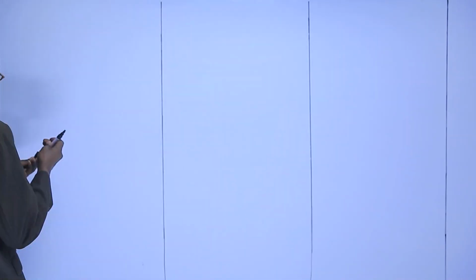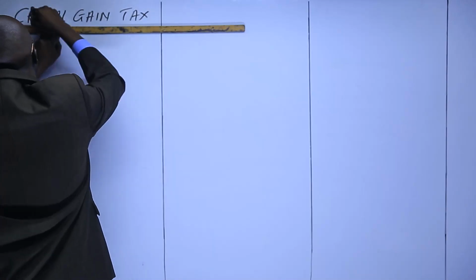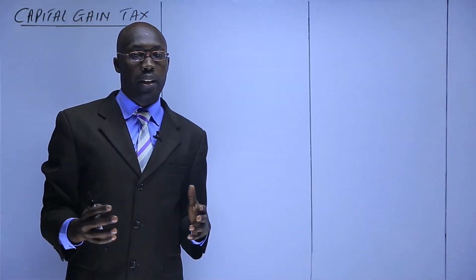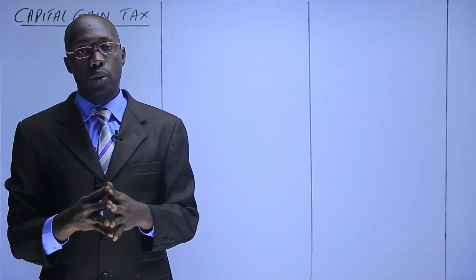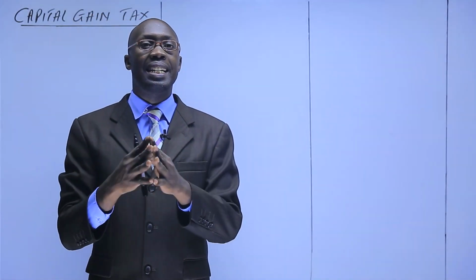Now we continue with today's lesson, where we want to do the capital gain tax. So we need to ask ourselves, what is this capital gain tax? It's good to know that capital gain tax is the tax imposed on transfer of property.